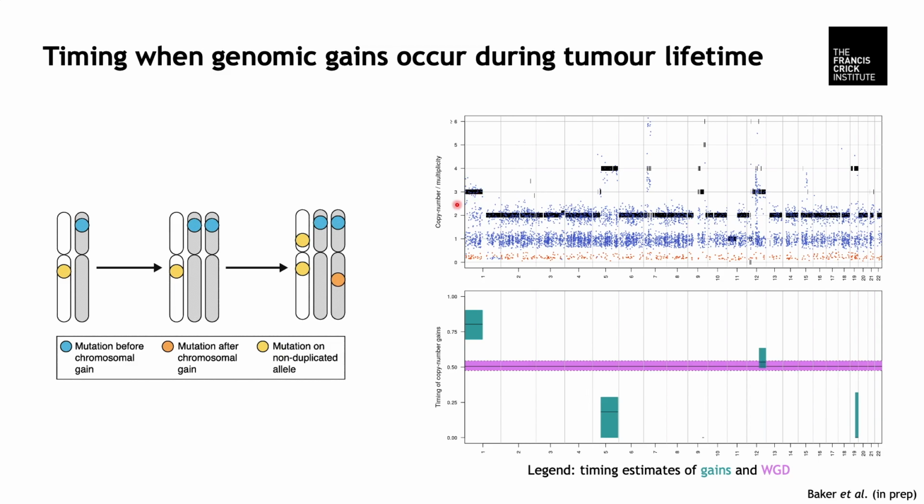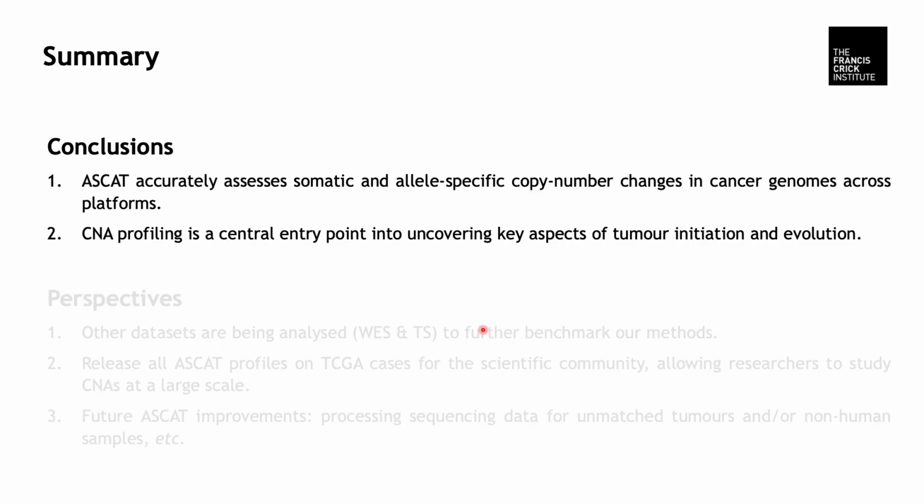In this example, we observe a gain on chromosome 1 and 5, and using GRITIC, we can infer when such alterations occurred. Chromosome 5 is an early event, then a whole genome doubling occurred, and chromosome 1 is a late event. So all combined, ASCAT accurately assesses somatic and allele-specific copy number changes in cancer genomes across platforms, and CNA is a central entry point into uncovering key aspects of tumor initiation and evolution.